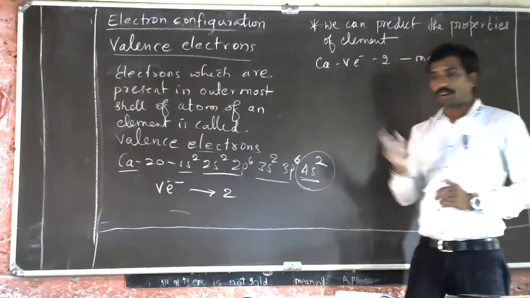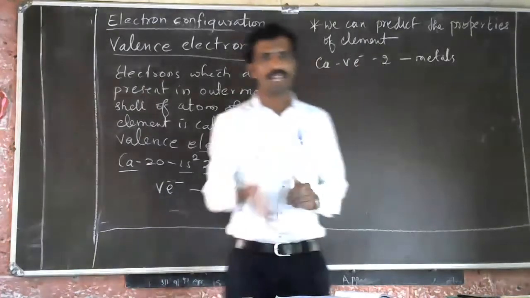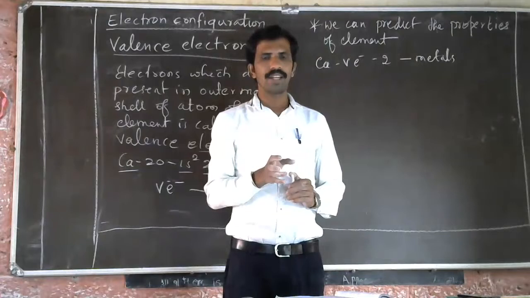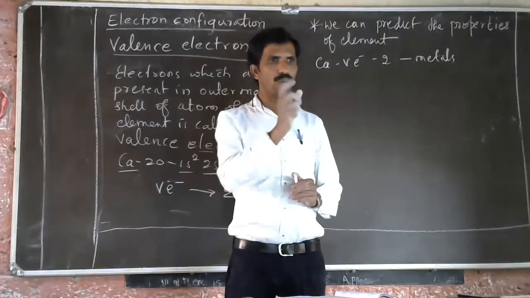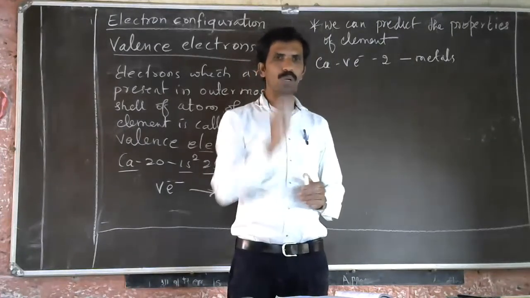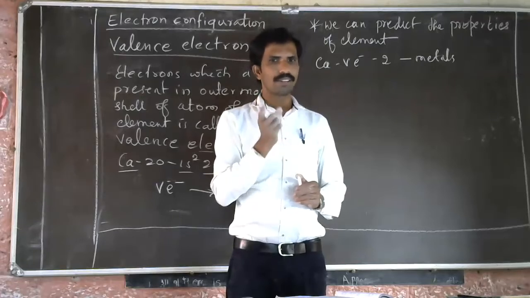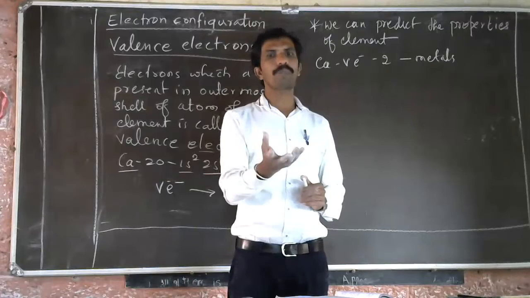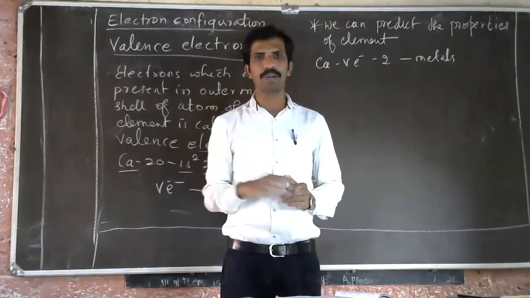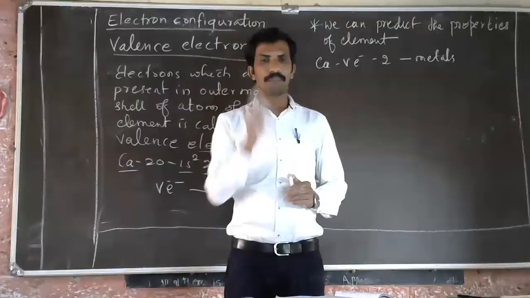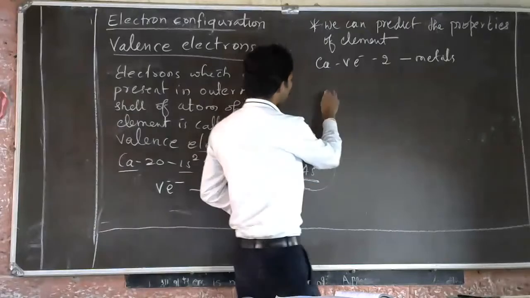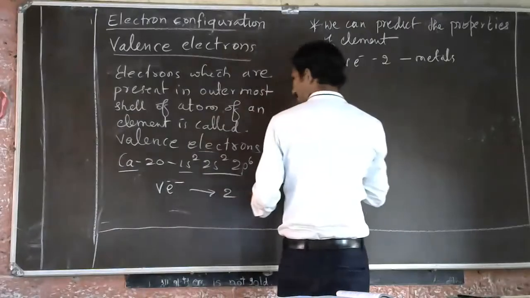Every element will have a certain number of electrons. Say gold and mercury. The difference between gold and mercury is only 1 electron. Gold has a separate property and mercury has a separate property.